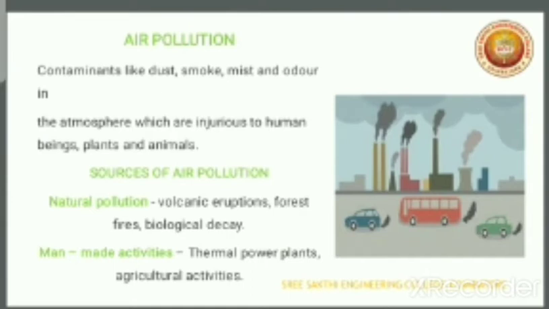There are two sources of air pollution. One is natural sources, the second one is man-made activities. Examples of natural sources are volcanic eruption, forest fires, and biodegradable decay. Examples of man-made activities are thermal power plants and agricultural activities.